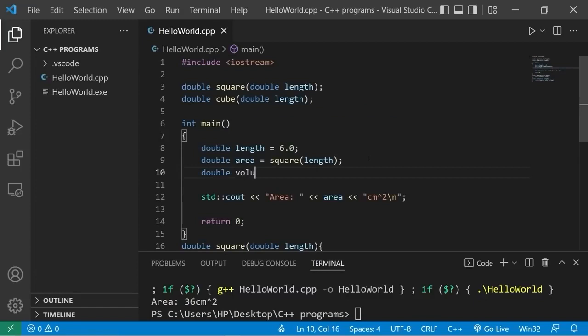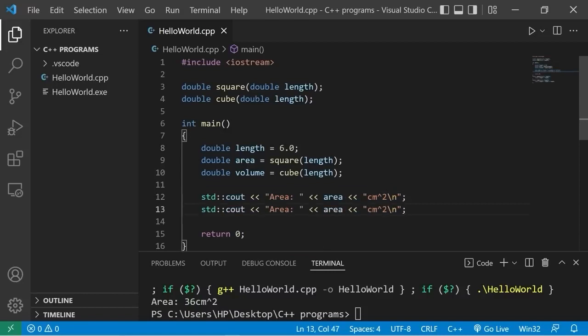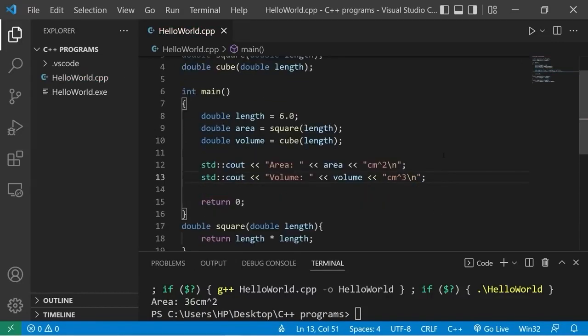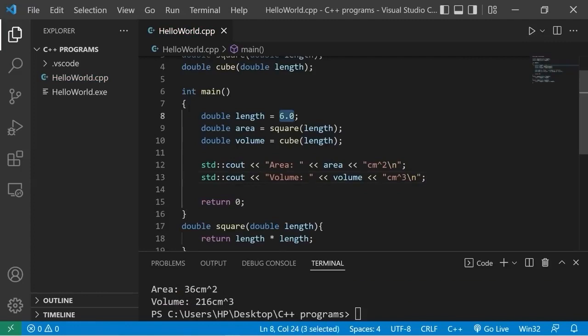Double volume equals, we'll invoke our cube function, pass in our length, then I will display whatever the volume is. Volume, my volume variable, centimeters cubed. If the side of a square is 6 centimeters, the area would be 36. If it was a cube, the volume would be 216 centimeters.